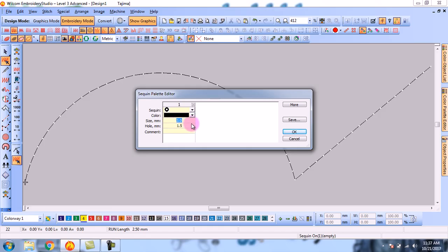Mostly it is used in 3 mm. It can be up to 10 mm. So you will type your sequence size here, and here you will type your sequence hole size. It is mostly 1.5. Okay, and then you will click on save and then click on OK.